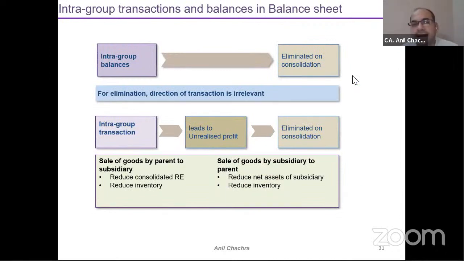So intra-group transactions or intra-group balances, everything needs to be eliminated, as I have already discussed in the previous slides. It could be your balances, it could be your profit and loss part, and if there is any unrealized profit or loss, the same needs to be eliminated.